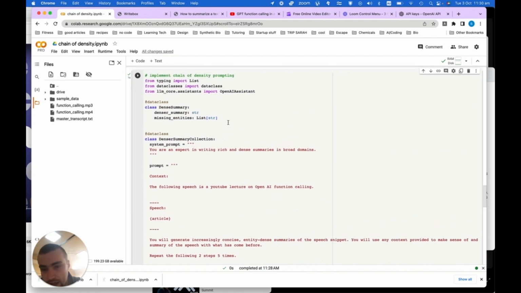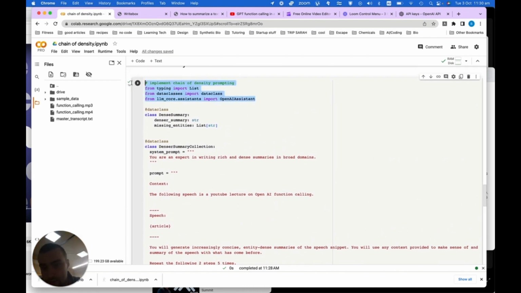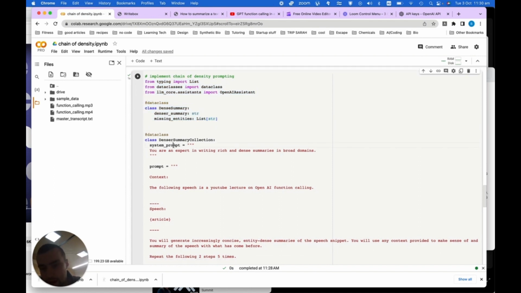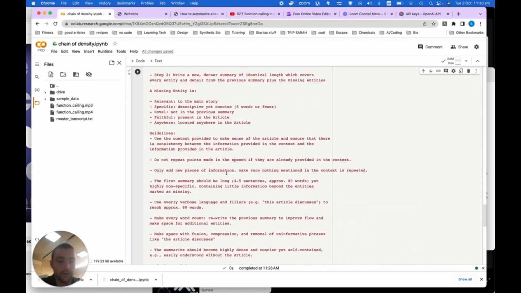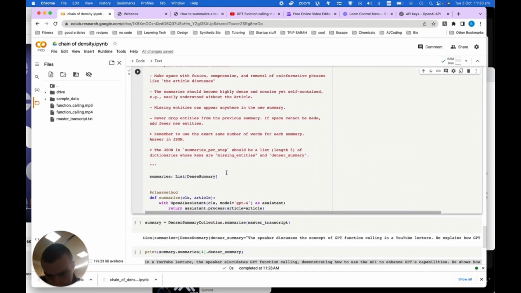Anything else here that's important to talk about? These are just our imports of what is needed. And we create this DenserSummary and DenserSummaryCollection class. This is just kind of type checking stuff. And then this is the actual class that we're creating when we call.